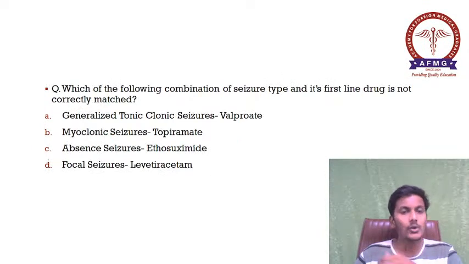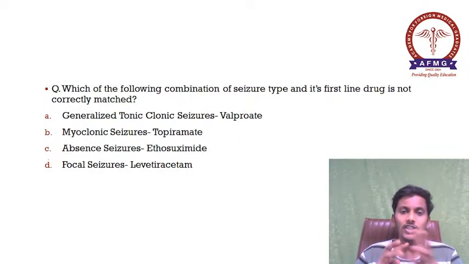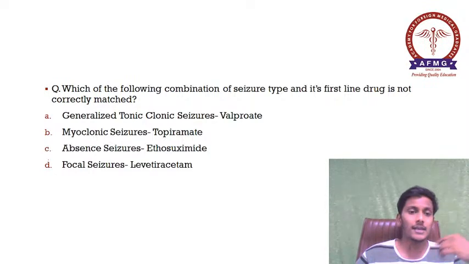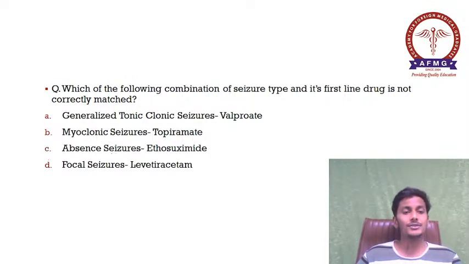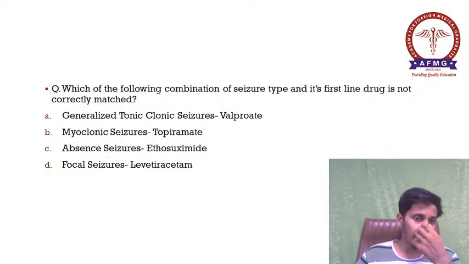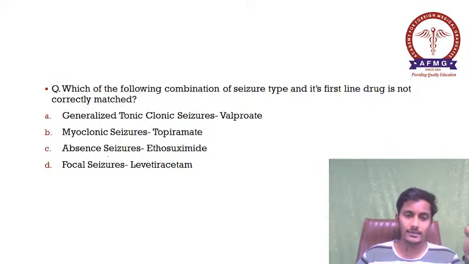Moving further guys, now which of the following combination of seizure type and its first line drug is not correctly matched? Here in the options we have some types of seizures and the drug of choice for that particular type of seizures. The options were: A, generalized tonic-clonic seizures, valproate; B, myoclonic seizures, topiramate; C, absence seizures, ethosuximide; and D, focal seizures, levetiracetam.